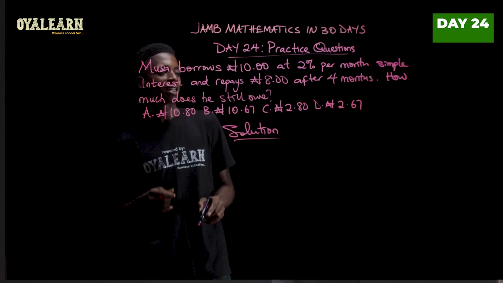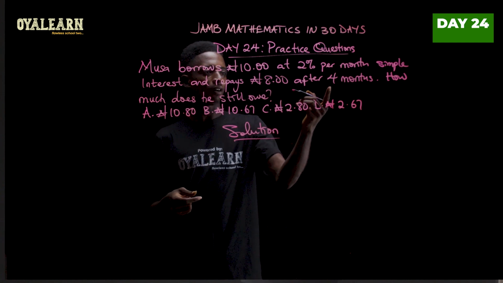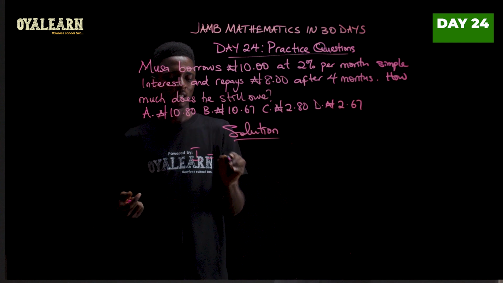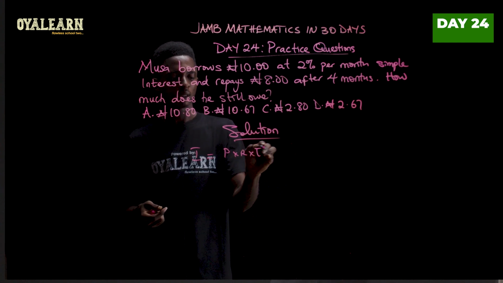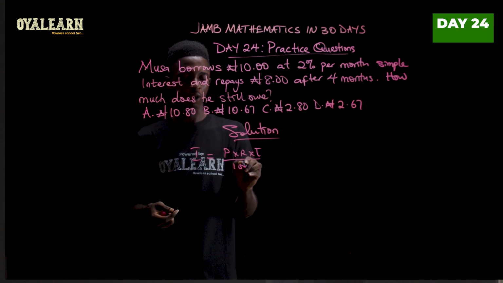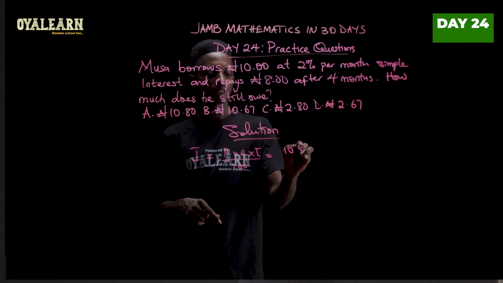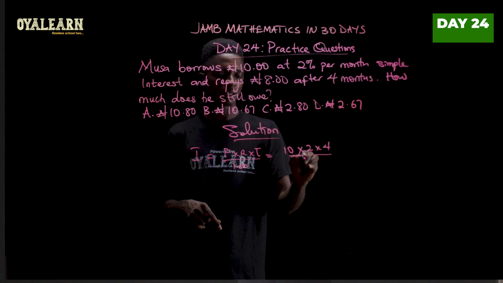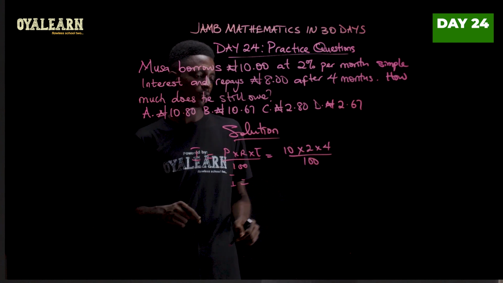So given that he has paid 2% of this for 4 months, we're going to calculate the interest as principal times rate times time. This time will be in months over 100. So what we'll have here will then be 10 times, the rate is 2, times 4 months divided by 100.